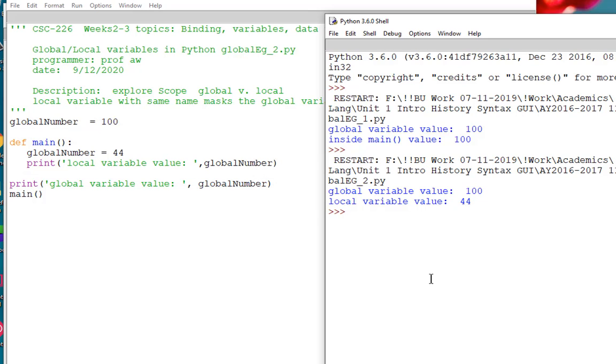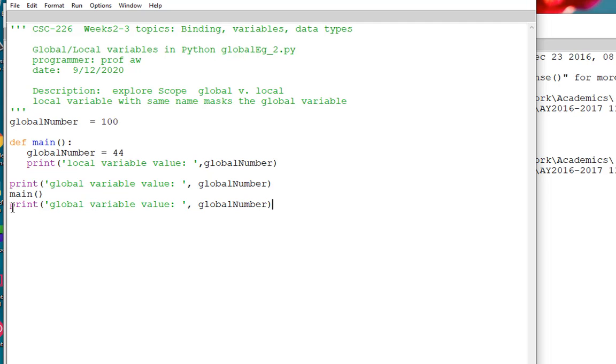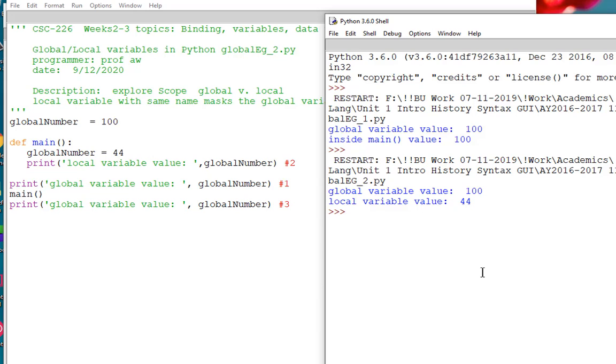And just to show you that we now have two distinct variables, both named global number, let's add a line of code after main that also prints out global number. Okay, so let's make the ordering clear here. The first thing to be printed will be this line of code. The next thing will be inside main when we're using the local global number. And then finally, we will print the global variable one more time. Okay, before I run this, you should predict what's going to happen.